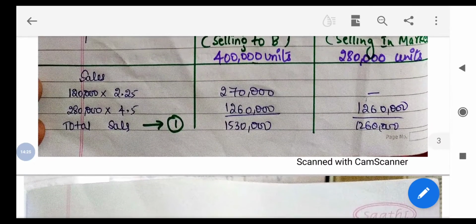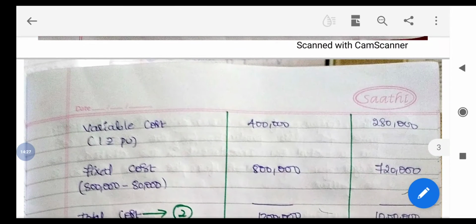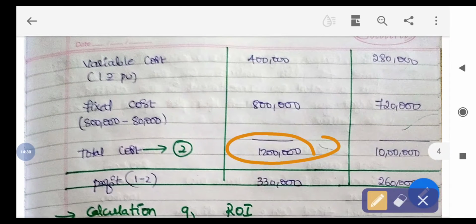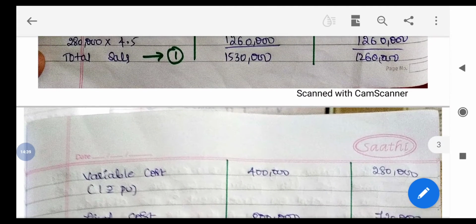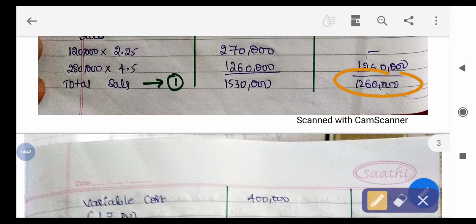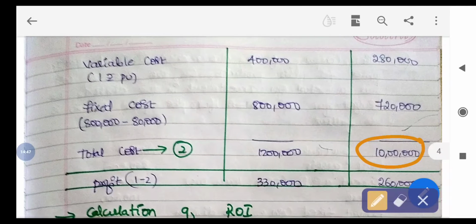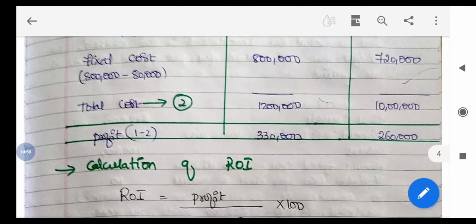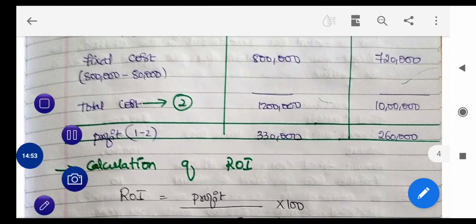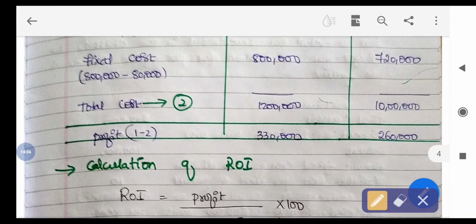Now if we reduce total cost from total sales, that is 15,30,000 minus 12 lakh, the profit, that is sales minus total cost, is 3,30,000. And the sale in the second option is 12,60,000. If we reduce the total cost of 10 lakh from 12,60,000, the profit is 2,60,000. So here we can suggest that it is better that A should agree to produce for B also, but still we need to calculate the rate of return. So here the highest profit is in option A only.